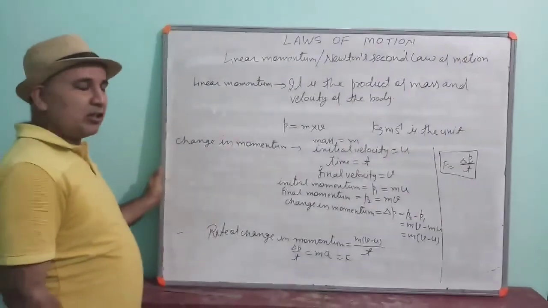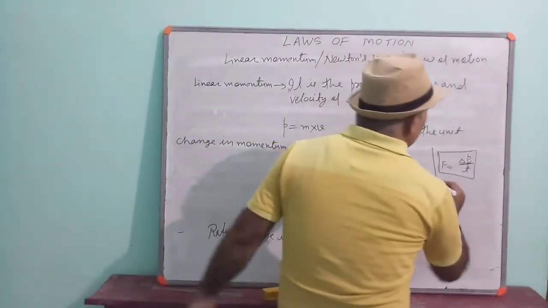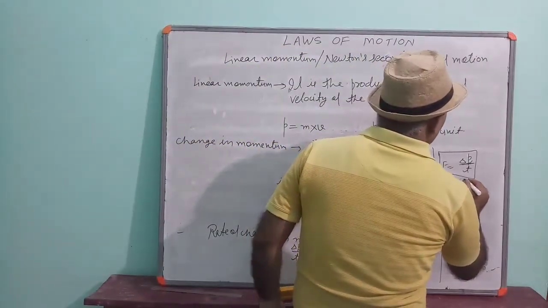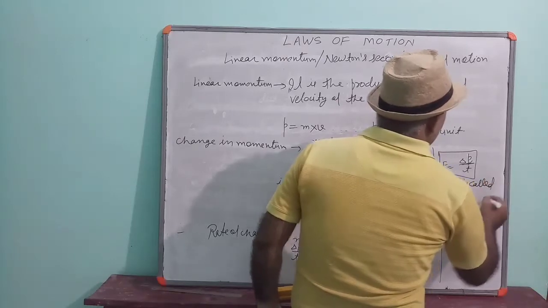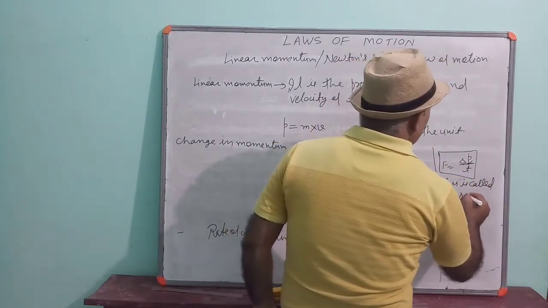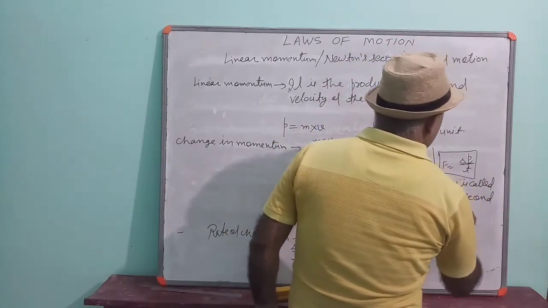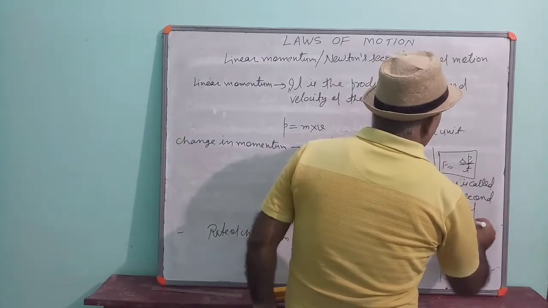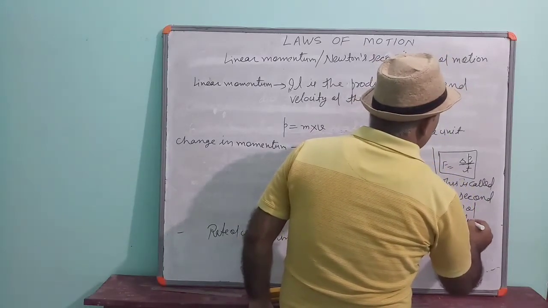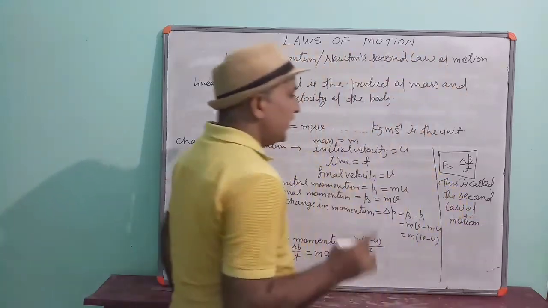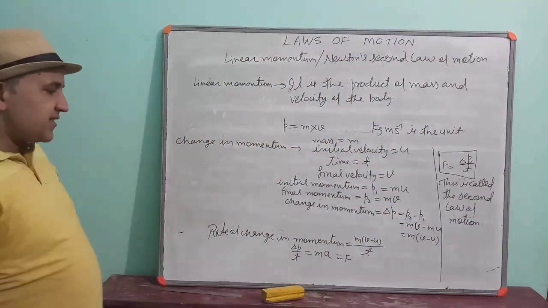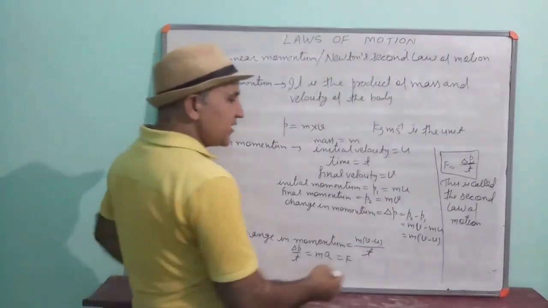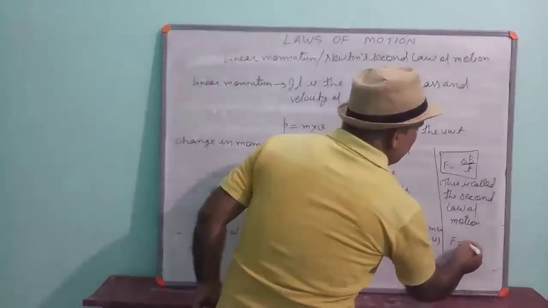Understood? What is the second law of motion? This is called the second law of motion. If you notice carefully, the second law of motion gives us the definition of force also.